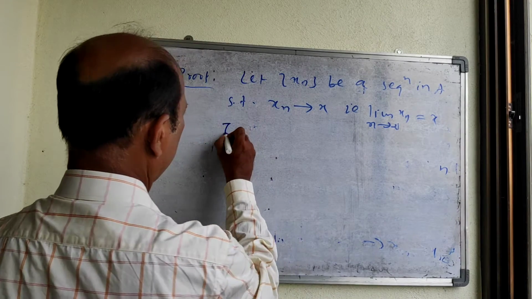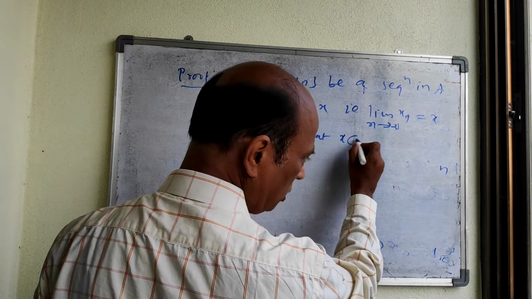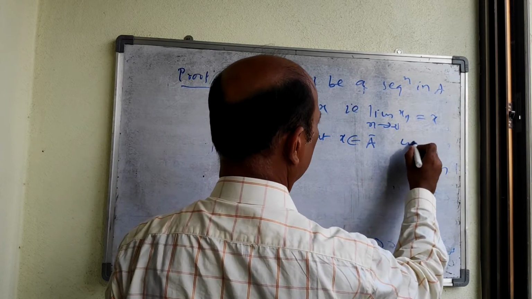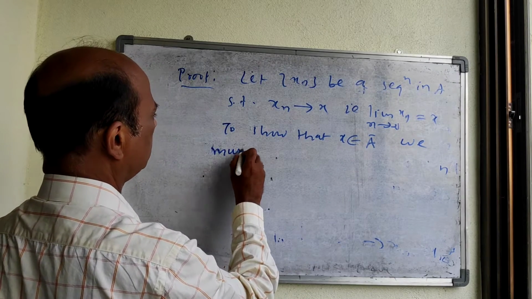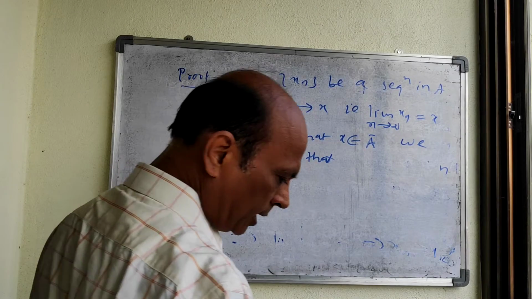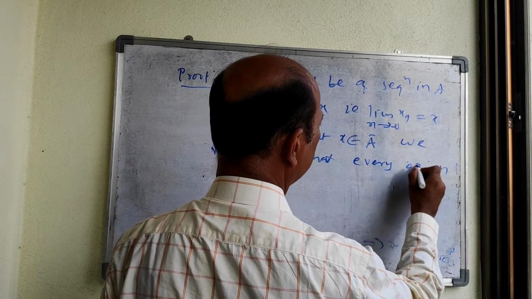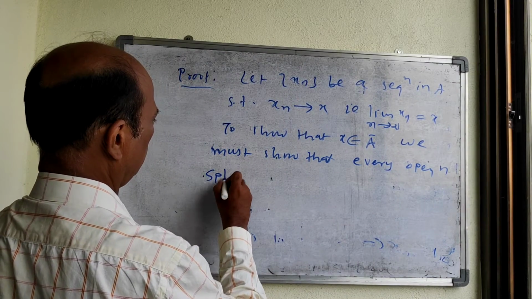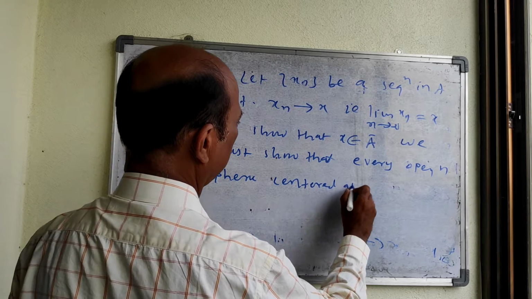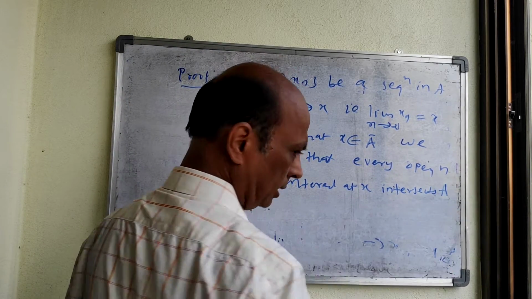Now to show that x belongs to A bar, we must show that every open sphere centered at x intersects A.